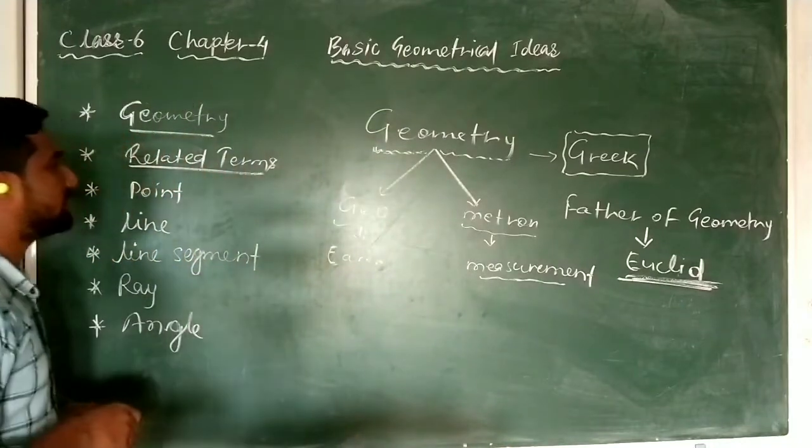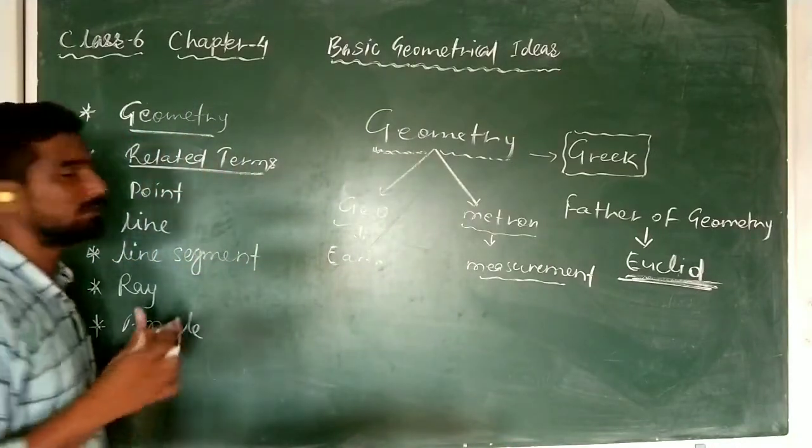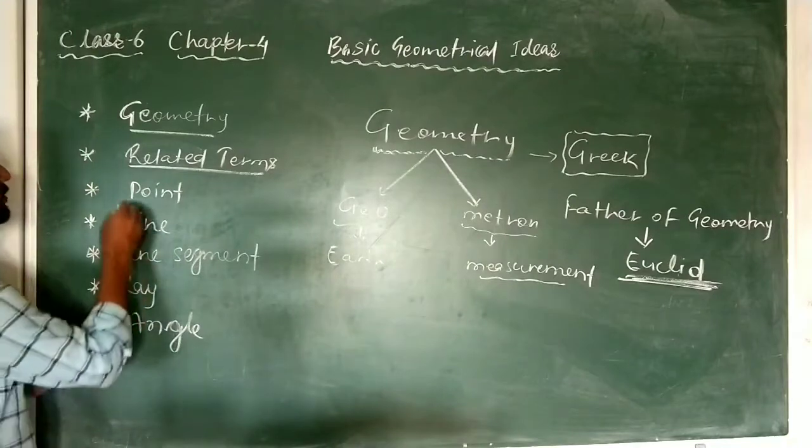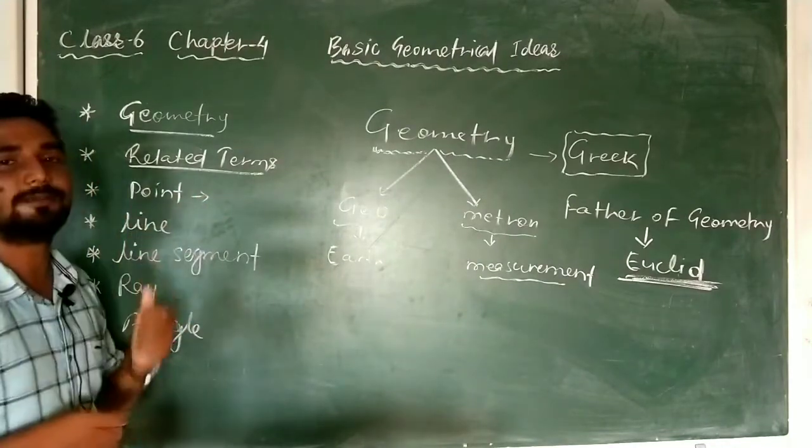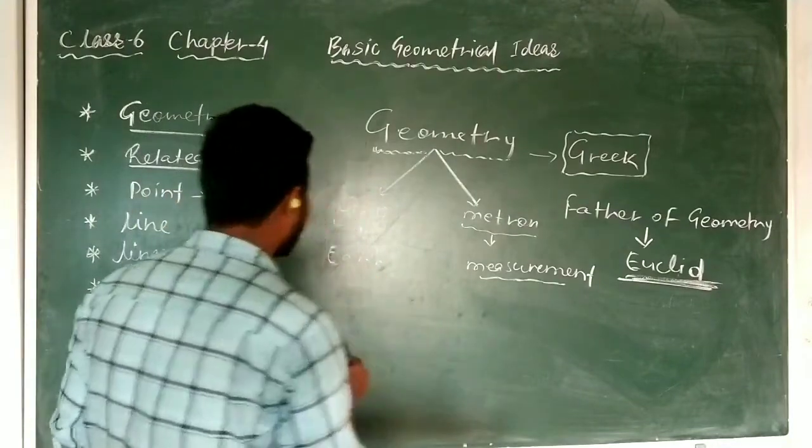Now we are going to understand some terms related to geometry. The first term in this list is point. Let me define it first.